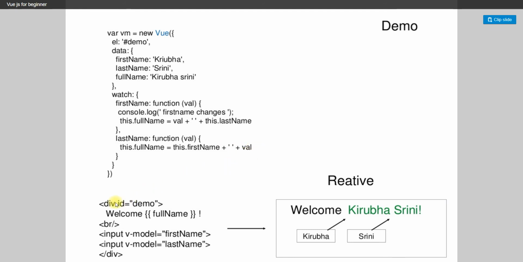We will do the demo, welcome to the full name, and input the v-model for the first name and last name. When we type this, it will automatically show here. So it is reactive.